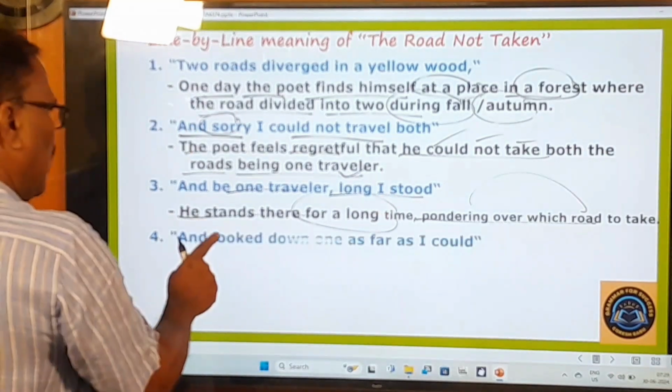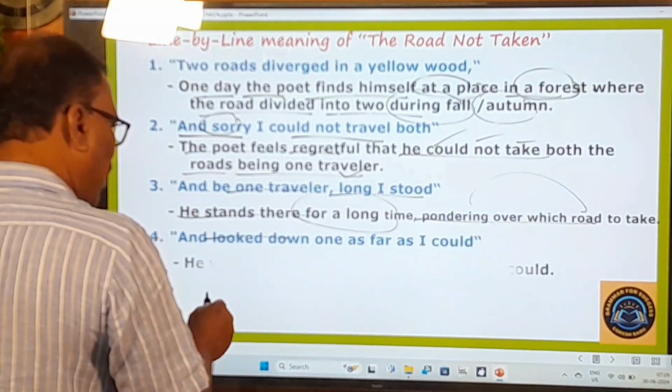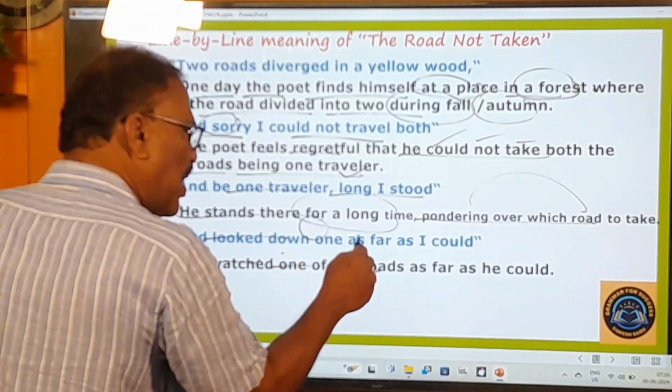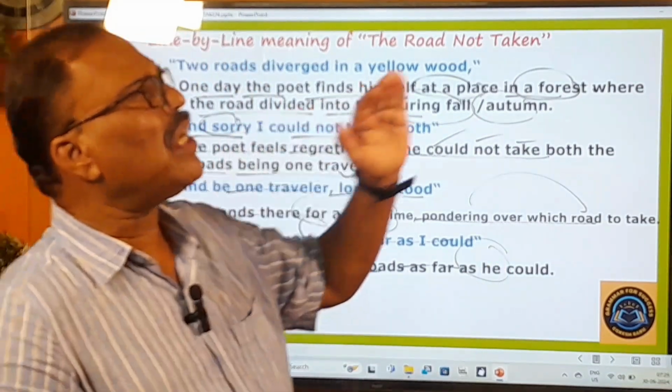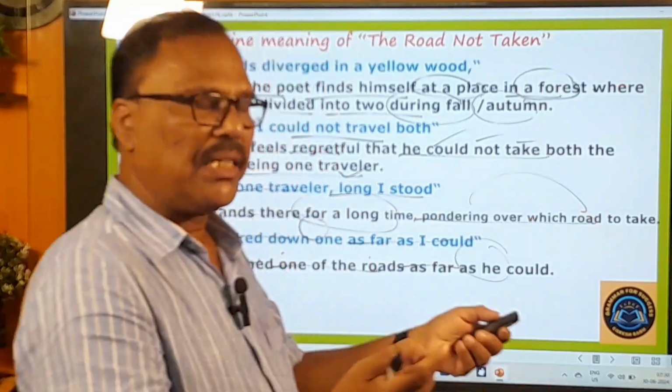Okay, and looked down one as far as I could. Looked down means the meaning I have already told you. He watched one of the roads. One means one of the roads. As far as I could means as far as he could see. That is the first road.